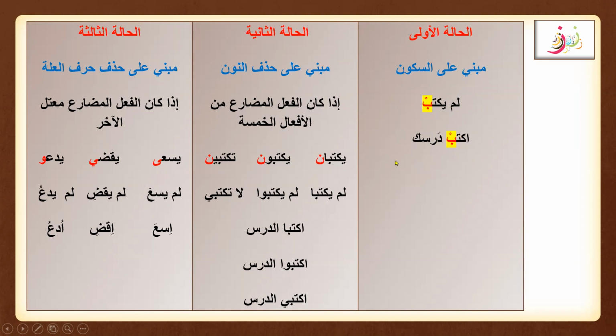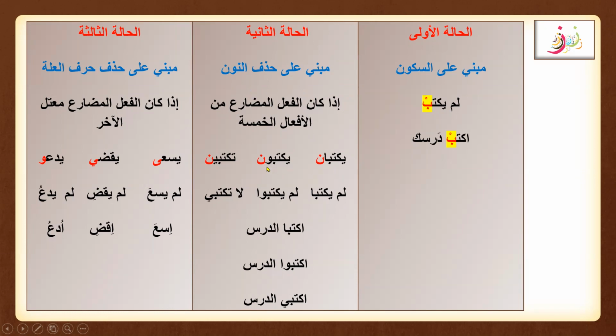Uktub darsaka. The second condition is mabni ala hadhf an-noon. Here, the second is like dropping the noon. And how can we drop? What are the conditions that are involving this? Only the five khamsa can be applied in mabni ala hadhf an-noon. So this involves the five khamsa.